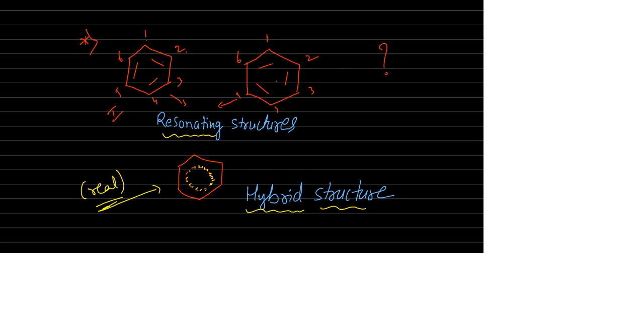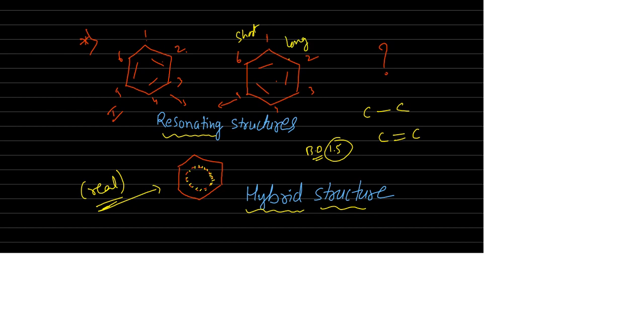That's why in benzene there is no C single bond, C double bond. If you calculate the bond order, we can say 1.5 is the bond order, more than one bond, less than two bonds. According to these structures, the bond lengths should be different, short for the double bond and long for the single bond.